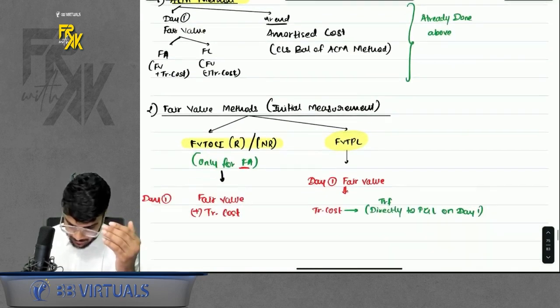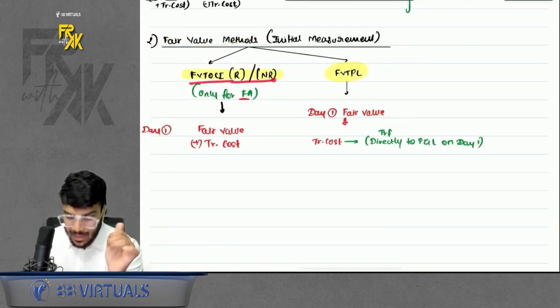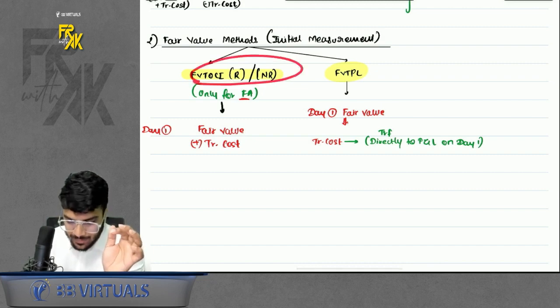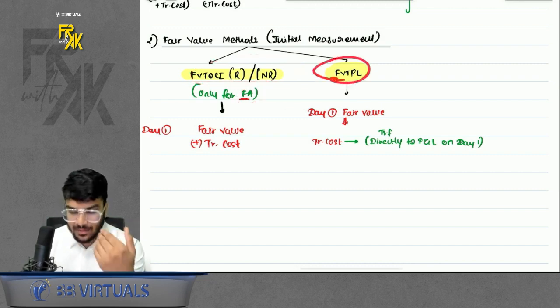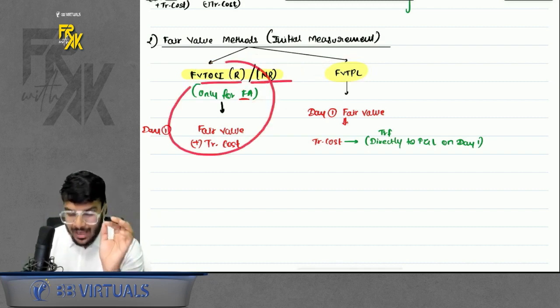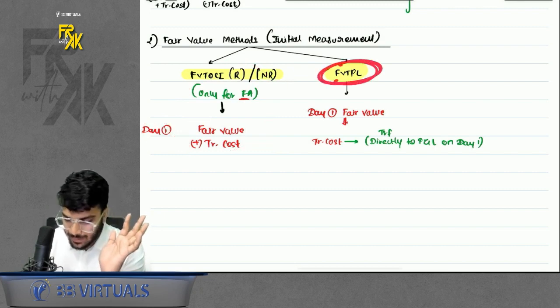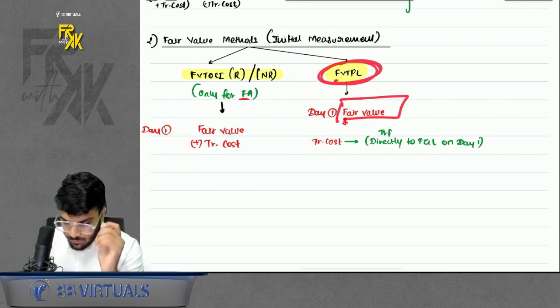What about other methods? Fair value method. Now we have more methods left, that is FVTOCI, RNR. These methods are only there in financial assets. FVTPL is there in both financial asset and financial liability, right? In FVTOCI, RNR also, on day 1 you record fair value plus TC. But if it is FVTPL, you only record fair value. So what about TC?